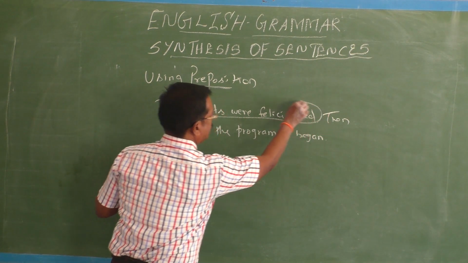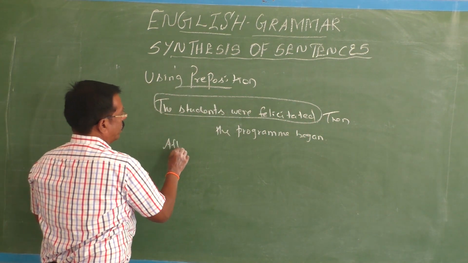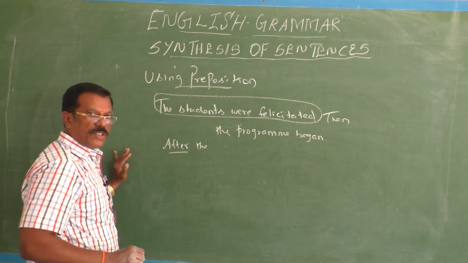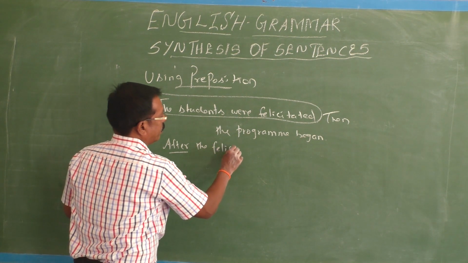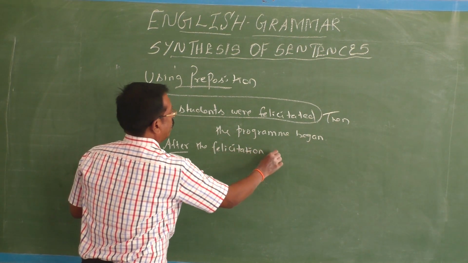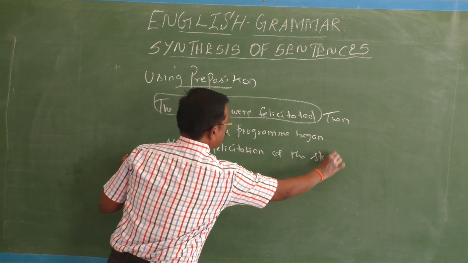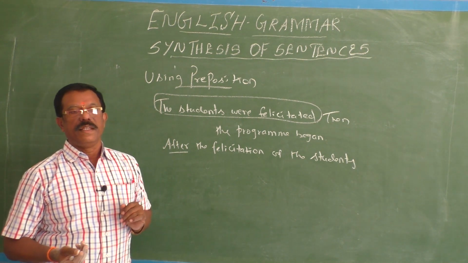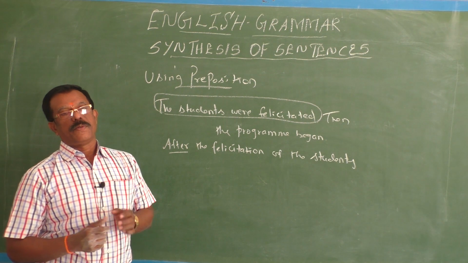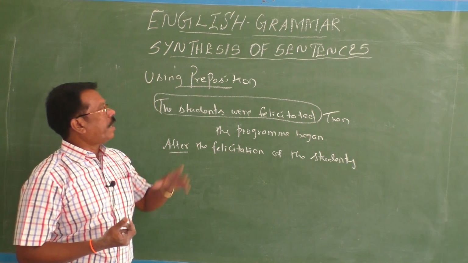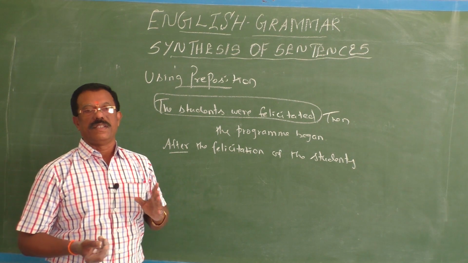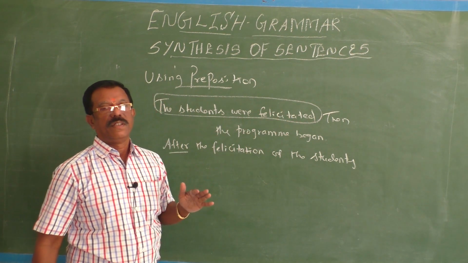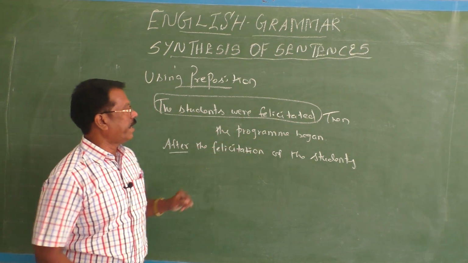So the students were felicitated. This can be changed into, after what? Here, after is a preposition. After the felicitation of the students. You know that a preposition usually takes an object. The object may be a noun, or the object may be verb plus ing, that is a gerund. Here what is the object? After what? The felicitation of the students. That is the object. Okay. So after the felicitation of the students, the program began.